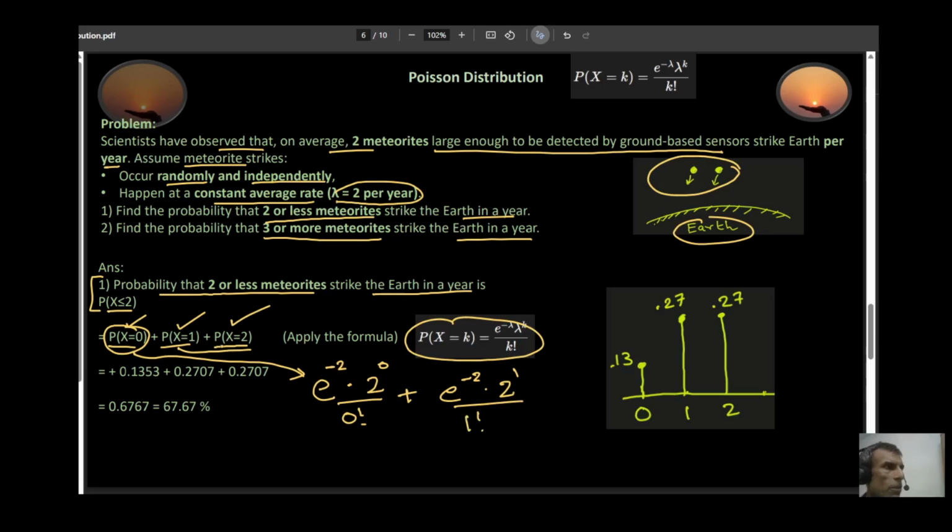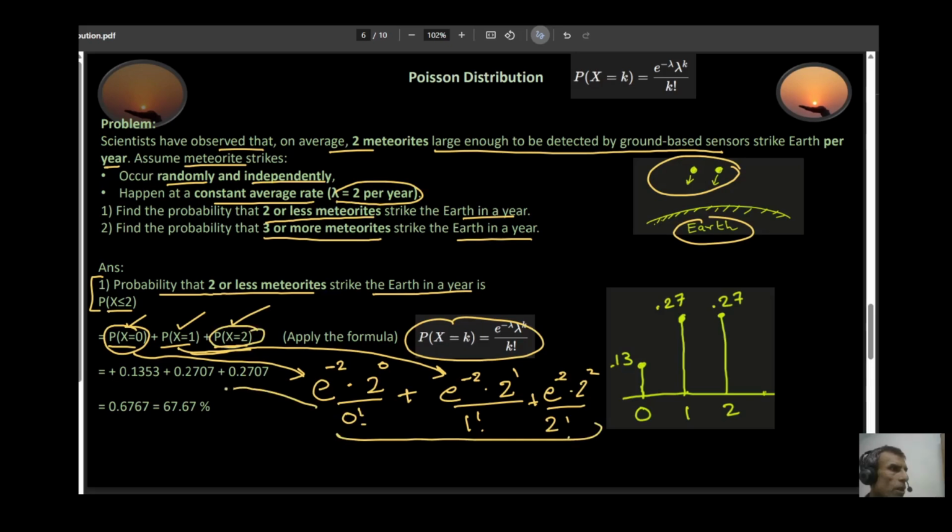And my third expression is e to the power minus 2 times 2 to the power 2 divided by 2 factorial. So you calculate all these values, and these are my corresponding values over here. Then you add them all together and your answer is